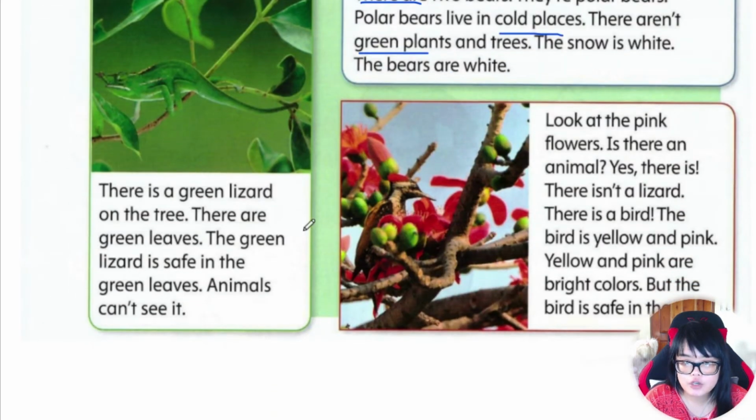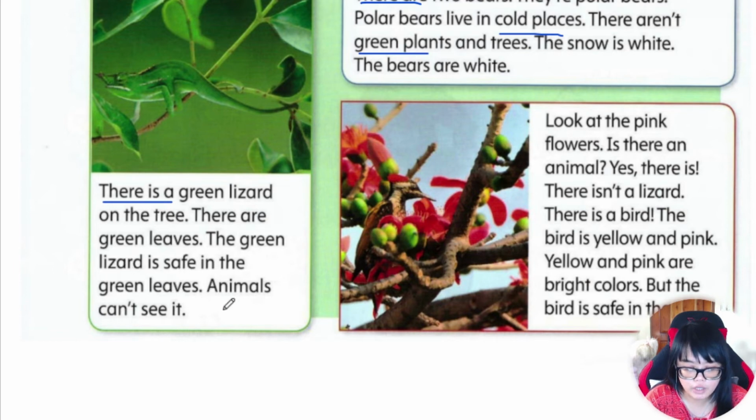Okay, let's go to green lizards. Okay, let's read them. There is a green lizard on the tree. There are green leaves. The green lizard is safe in the green leaves. Animals can't see it. Okay, now you read. All right, now let's go to the next one.